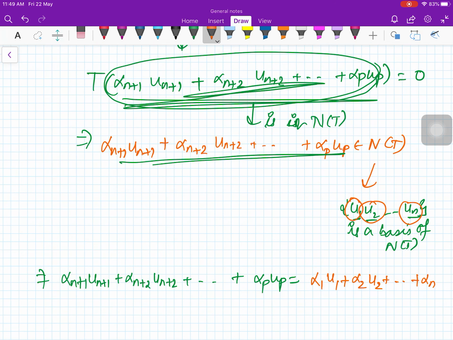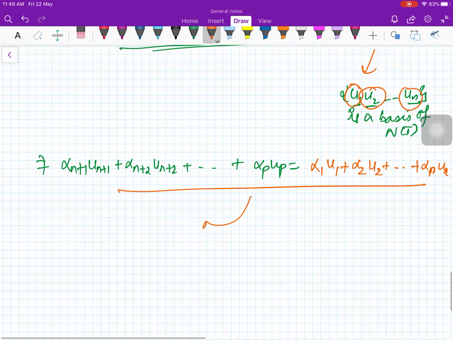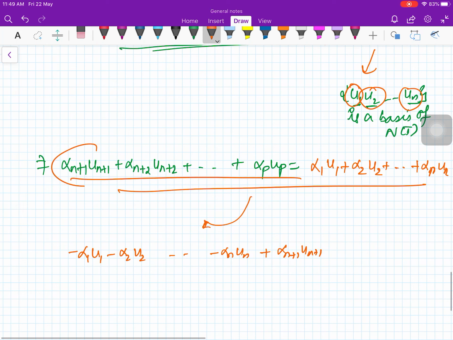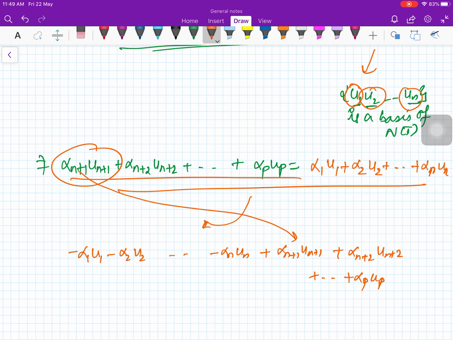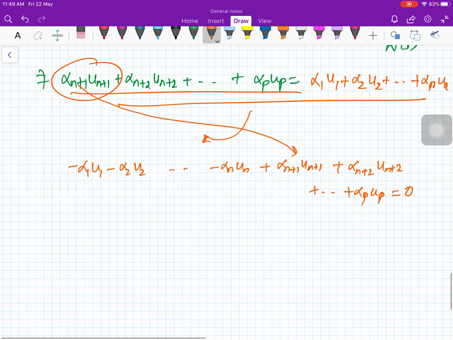So that will be alpha 1 U1 plus alpha 2 U2 plus so on, alpha n Un. So you get, to keep it together, minus alpha 1 U1 minus alpha 2 U2 minus alpha n Un plus alpha n+1 U_{n+1}. Now these are the elements started from here, plus alpha n+2 U_{n+2} plus so on, alpha p U_p equal to 0.